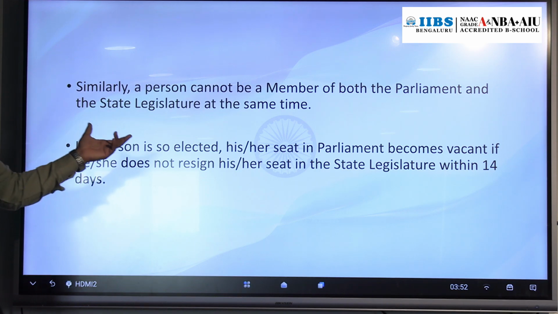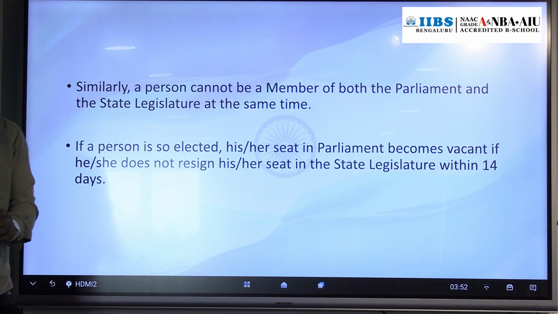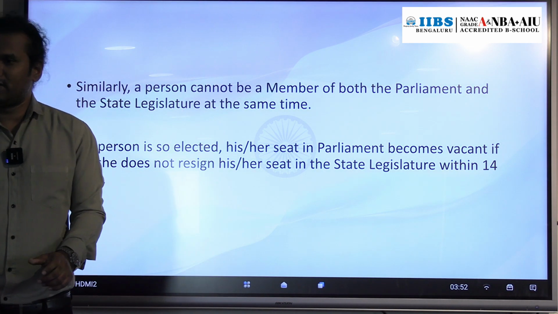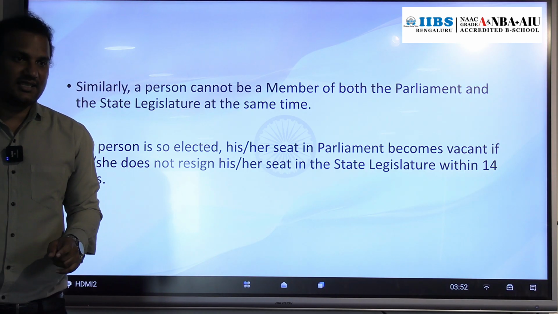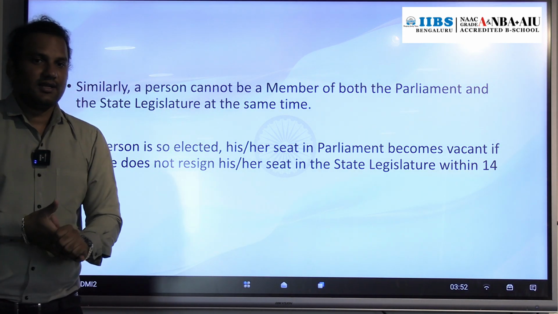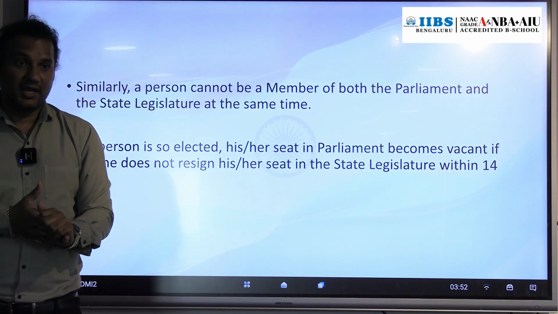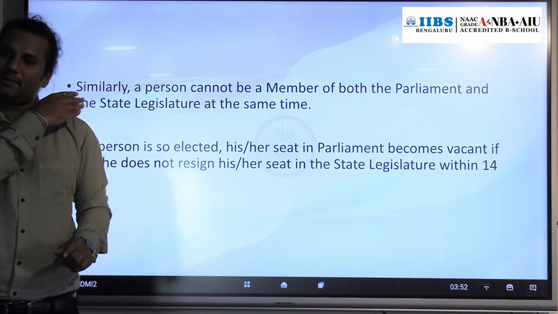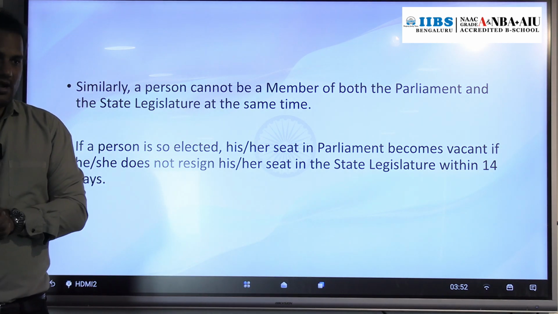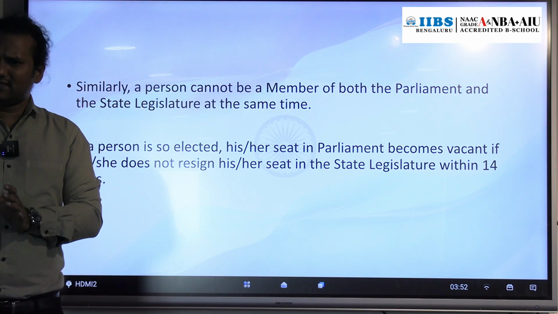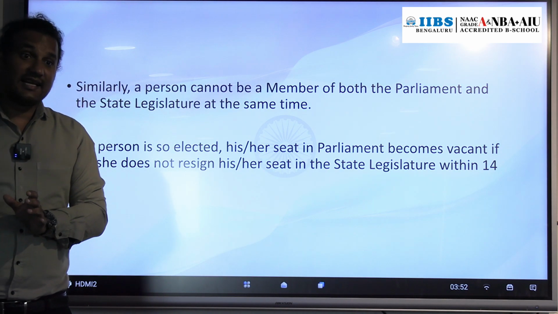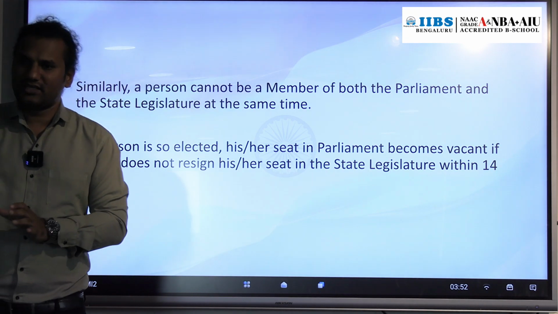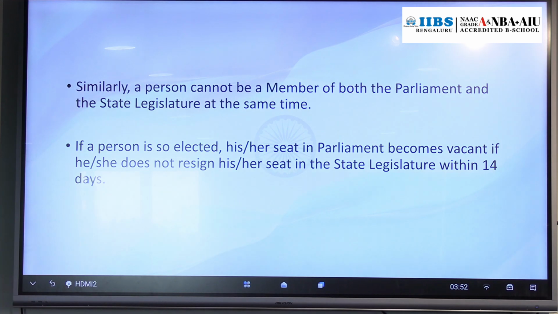Then the person has to inform within 14 days which house he wants to continue in. Either you will continue in the legislature or you will continue in Rajya Sabha, the parliament. If within 14 days that person has not informed, then his seat in Rajya Sabha will be vacant. Understood? Parliament level: 10 days. State legislature level: how many days? 14 days. Okay, so this is about double membership.